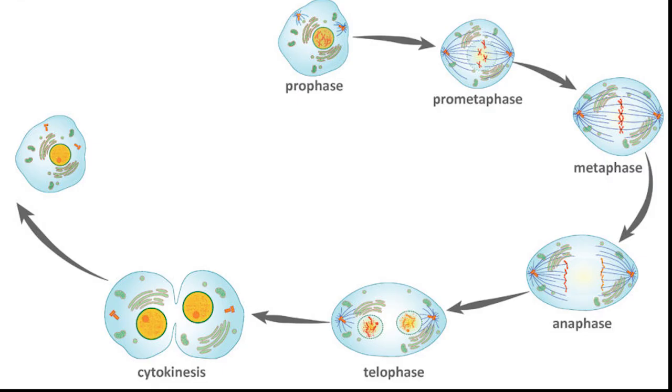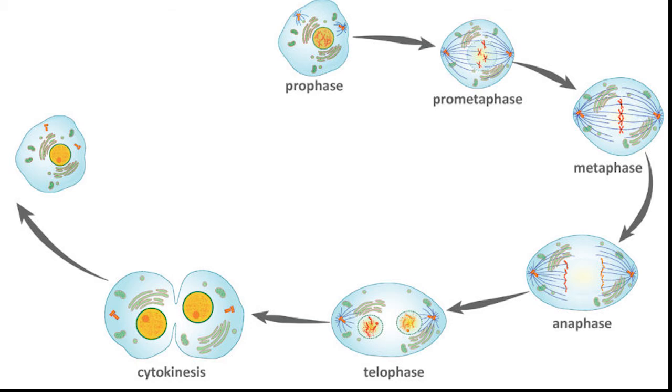Mitosis is divided into five distinct phases. The first phase is called prophase, the second phase is called prometaphase, the third phase is called metaphase, the fourth phase is called anaphase, and the fifth phase is called telophase. Let's see what happens in the prophase, which is the first phase of mitosis.